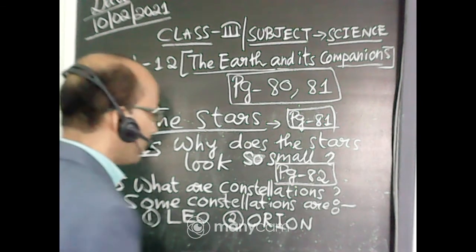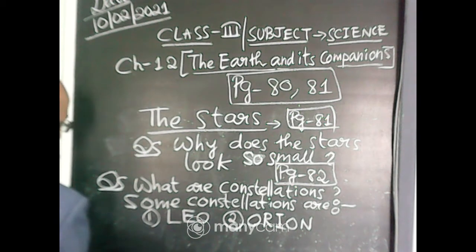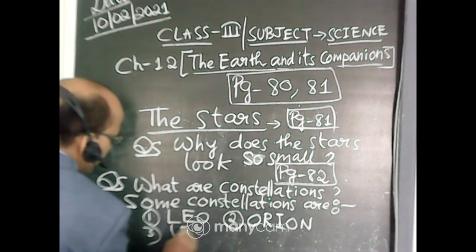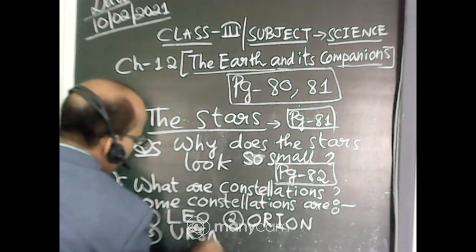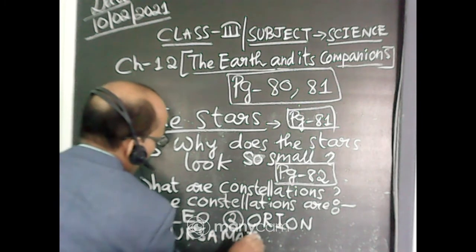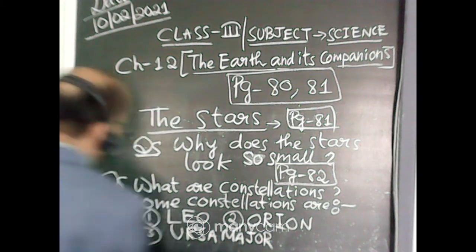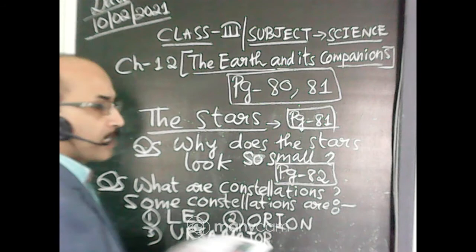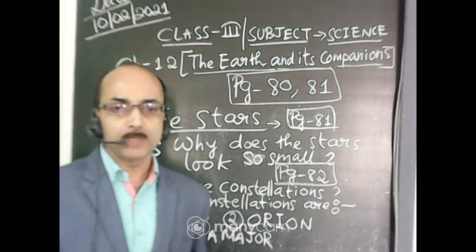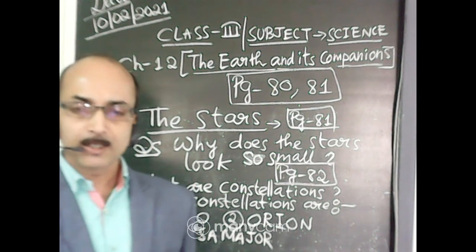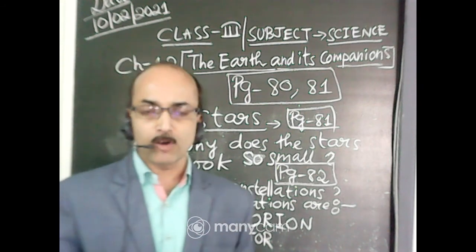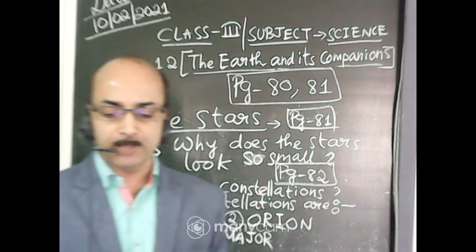Number three, Ursa Major. It is the shape of a great bear. When you join the stars, it forms the shape of a great bear.